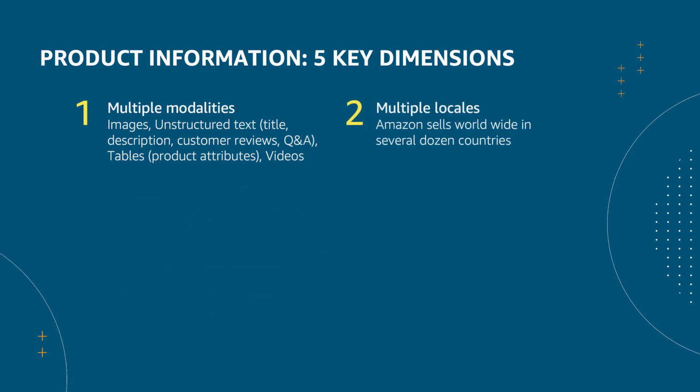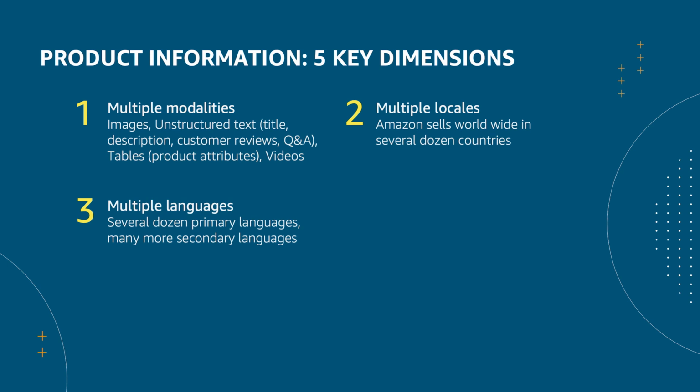Amazon sells products worldwide in several different countries, and a lot of product information is specialized to the locale in which it is sold to account for cultural differences, among other things. So we want to ensure that our product representations are trained on data from multiple locales. We also need to account for the diversity of languages spoken in these countries and ensure that our representations are multilingual.